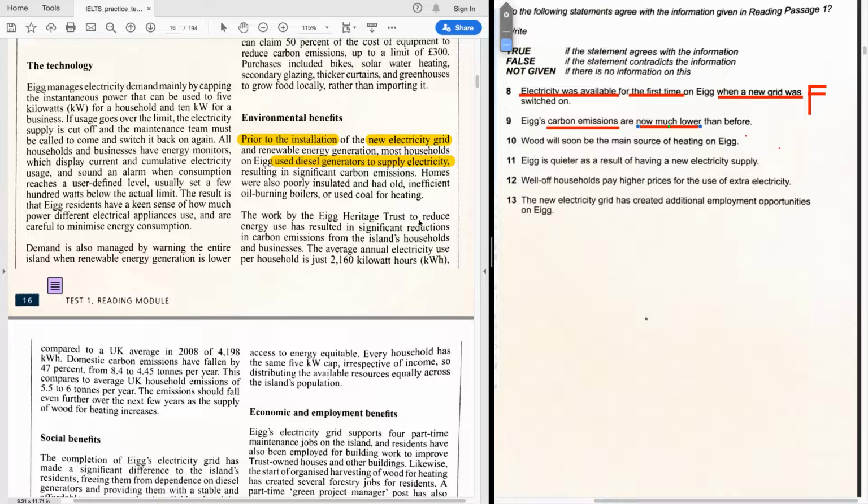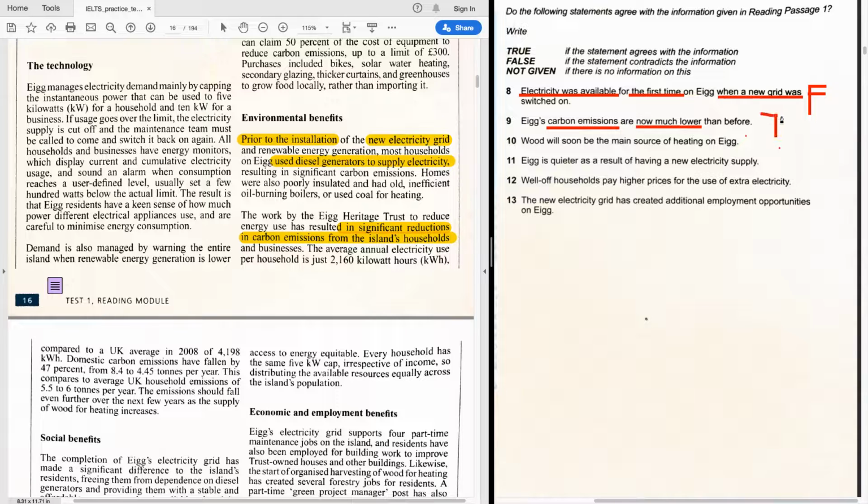The work by the EEG Heritage Trust to reduce energy has resulted in significant reductions in carbon emissions. Perfect. So, significant reductions in carbon emissions from the island's households. Right. So, the work by the EEG Heritage Trust. So, EEG's carbon emissions are now much lower. Yes, they are, because they say it was significant reductions. So, the answer here is actually true. Let's mark it as T.